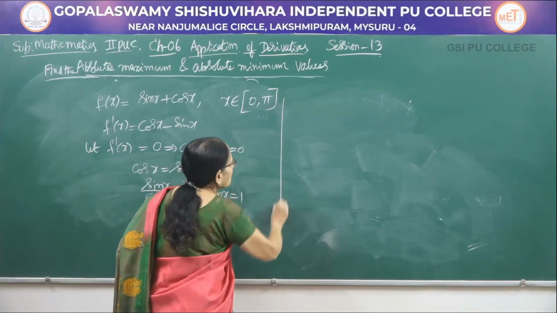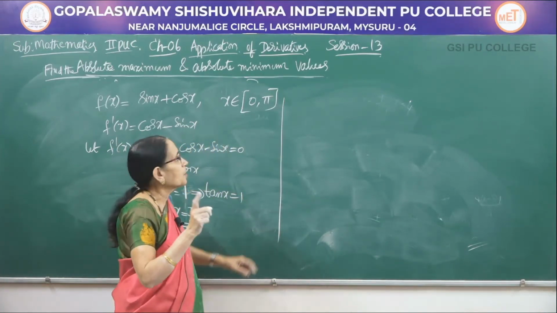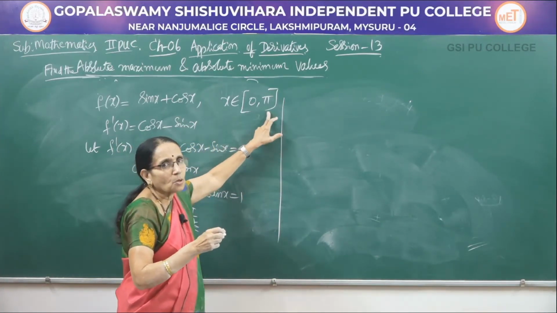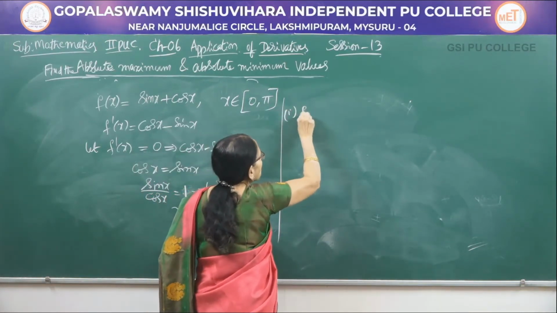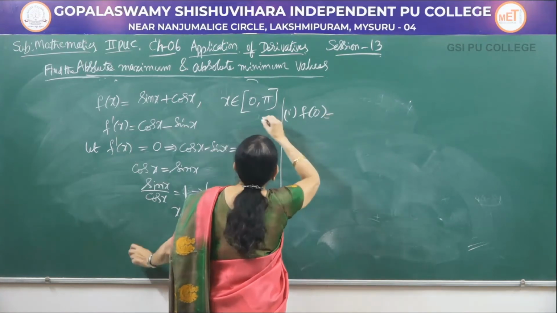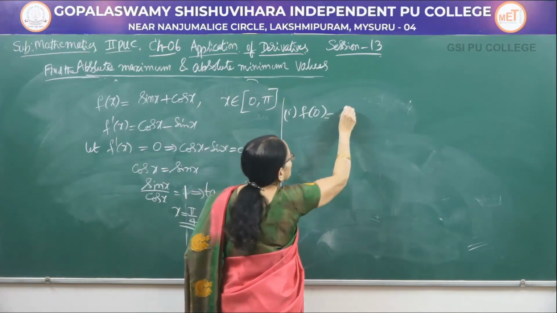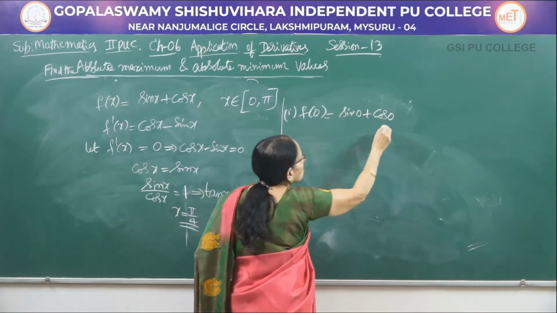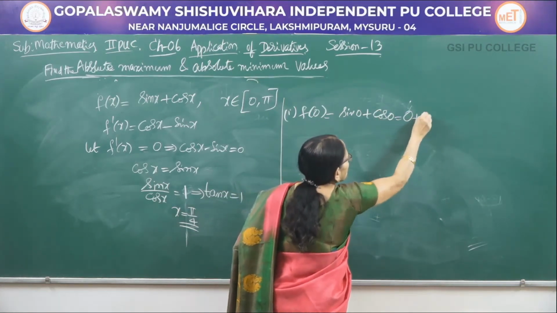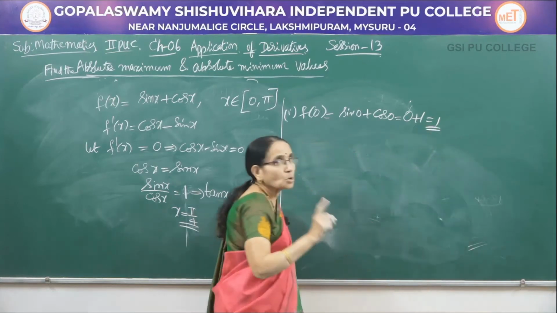Now, let me find the values of the function at 3 points, at x equal to 0, x equal to pi and x is equal to pi by 4. First one, f of 0, that is the first end point, that is sin 0 plus cos 0. You know that sin 0 is 0, cos 0 is 1, so it is 1.